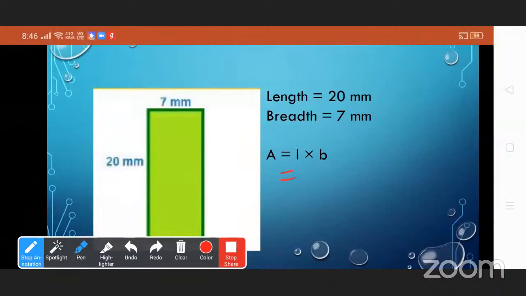Now at the place of L we write the length, 20, into, at the place of B we write 7, because the breadth is 7 millimeter. So do the multiplication. 20 into 7 is 140 square millimeter. Very good.